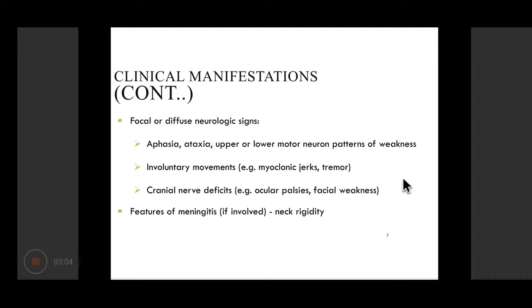In addition to these, there can be neurological signs which can be focal or diffuse, such as aphasia, ataxia, motor neuron weaknesses, some involuntary movements like jerks or tremors, defects in the cranial nerves, and sometimes if meninges are also involved, then we can see rigidity of the neck and Kernig's and Brudzinski's signs like we talked about earlier.